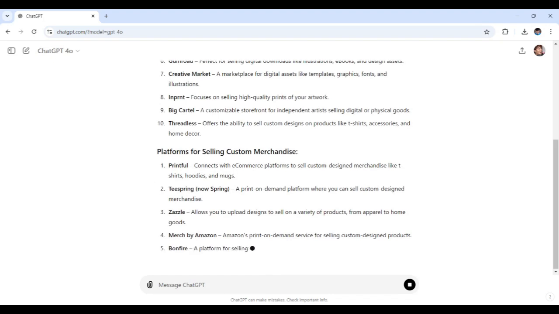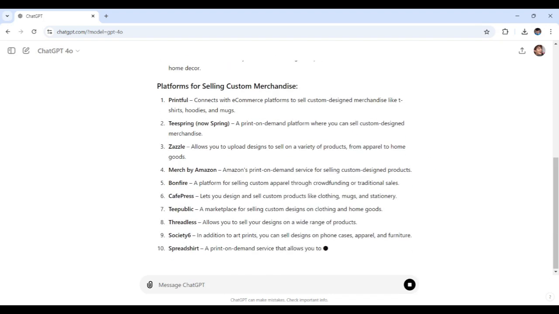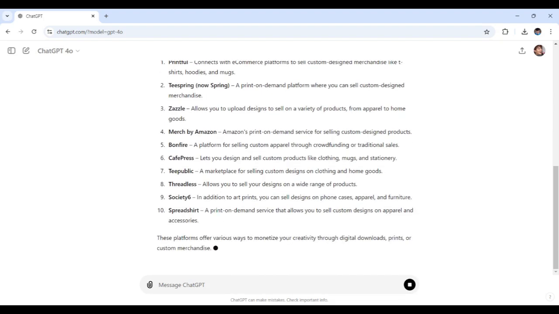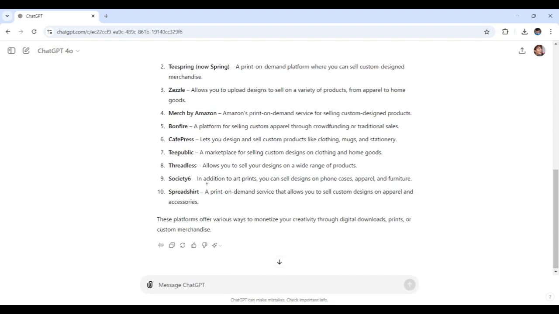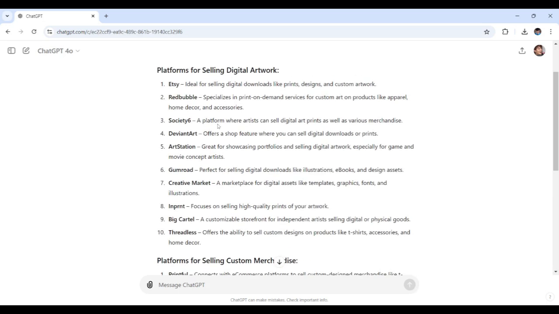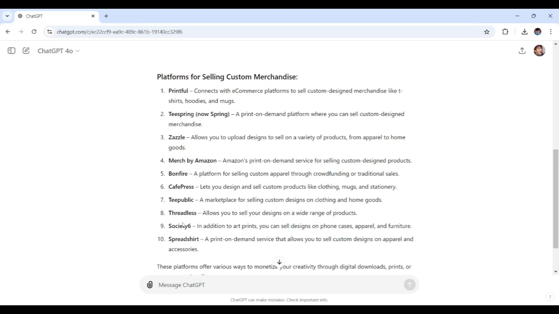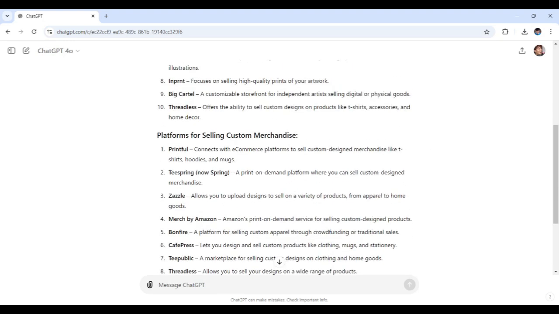This one's a different one. As you can see, we can go right here with the comparisons. They're compatible with both digital artwork and custom merchandise for some of these platforms mentioned, like Threadless.